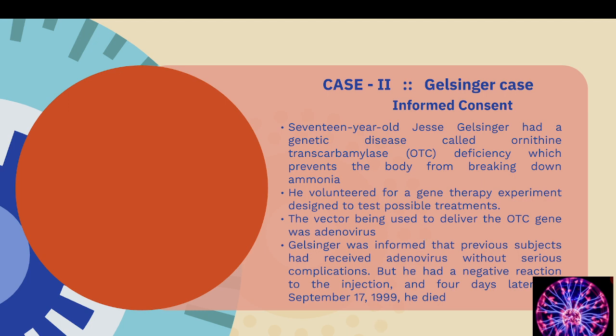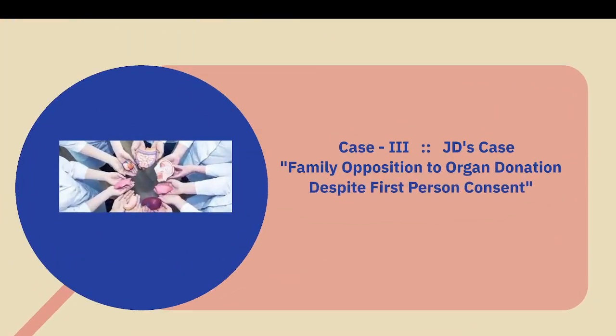And there is another case called JD's case. Here, his full name is not given because it may violate the bioethical principle of autonomy or something like that. Here, there is a person called JD. He is about to die, and the parents came to the doctors and said that he has been suffering for so many days. We are unable to see him suffer like this. Please remove all that is being given to him.